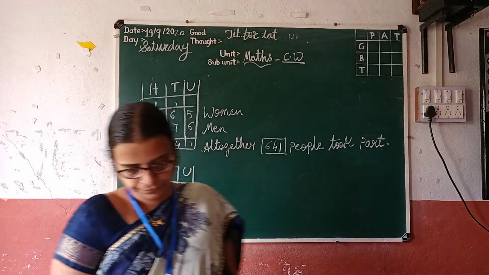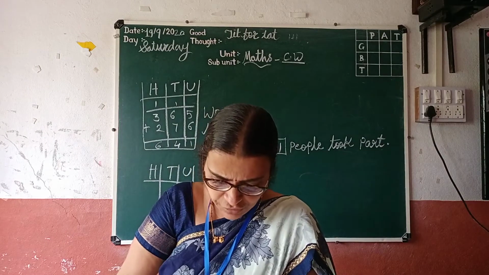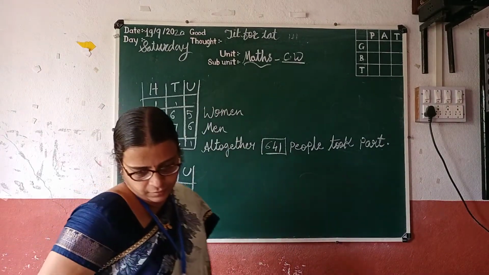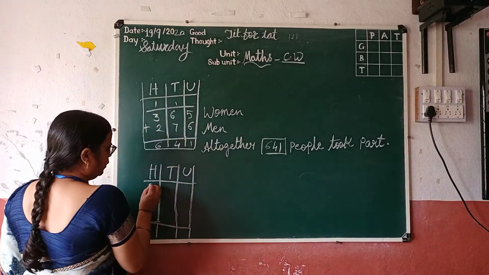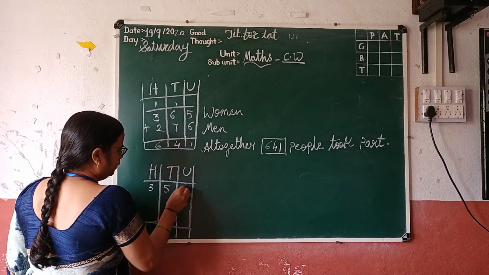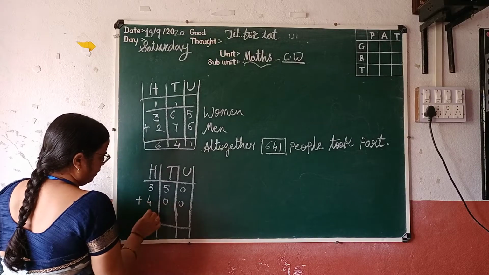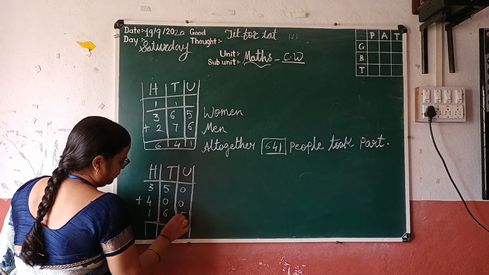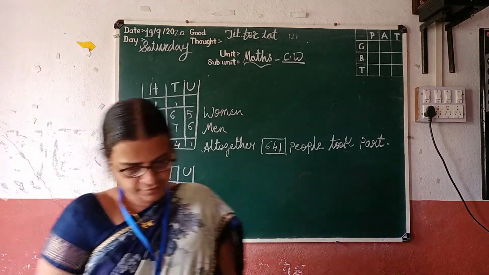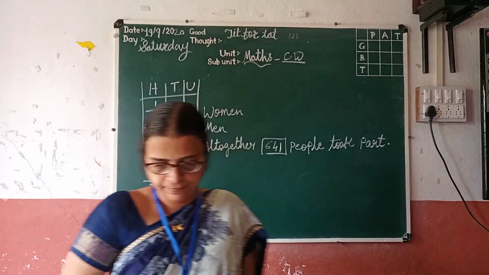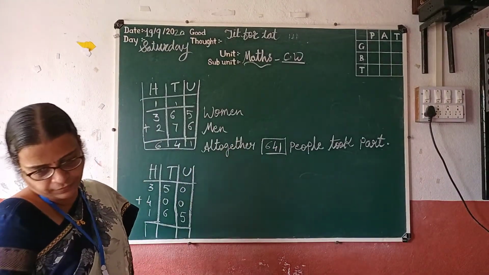Now look here. How many is given? 350. So look here, 350, 400 and 165. Now look here.